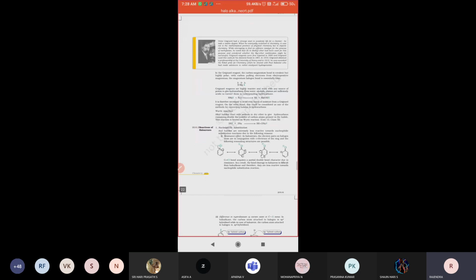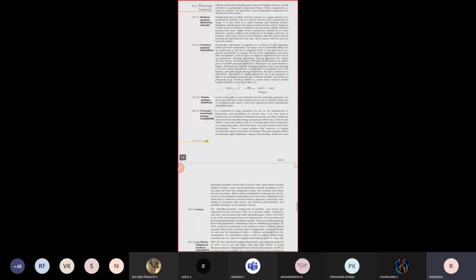Next, only a few concepts are there. Haloarenes: the preparation methods of haloarene compounds are there. Only preparation methods, small concepts. I think this lesson will take a maximum of 2-3 periods, 2-3 periods alone.